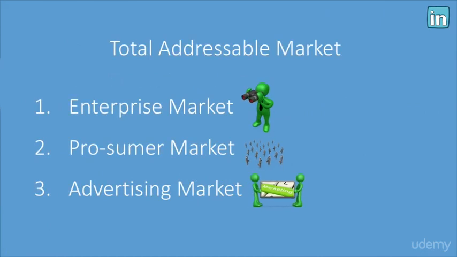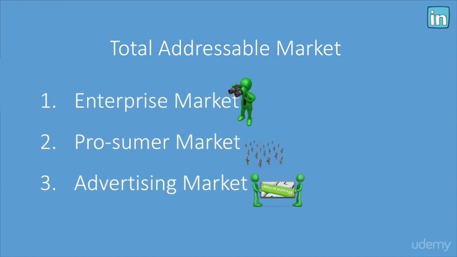The enterprise market for LinkedIn is basically human resource managers that use LinkedIn. In fact, you can sometimes replace a bunch of human resources executives by just using LinkedIn to find potential recruits. So from a recruiting perspective, LinkedIn is amazing. Secondly, we've got what's called the prosumer market. And I actually use LinkedIn for this, which allows you to contact strangers using InMails, which is a great way to network. And number three, the last total addressable market we'll be looking at is just the advertising market, which means on the right-hand side in LinkedIn, you can see commercials or advertisements. It's that market.